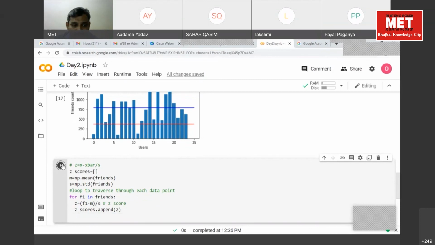Let's check, is there any error? I'm not getting any error. I'll pause for half a minute. A few of you can give acknowledgements whether it is working or not. You can print z_scores if it is working.